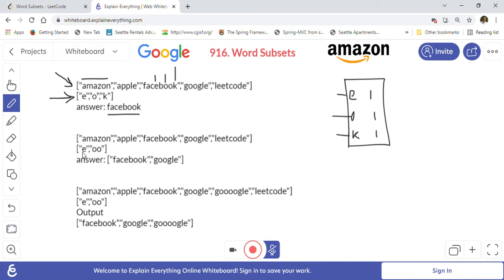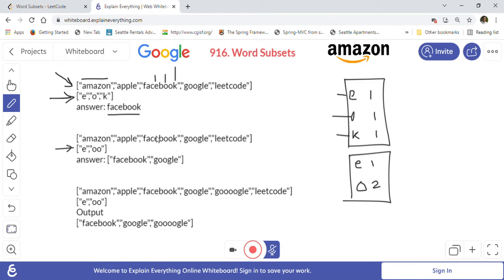So here also, for the second example, again we will create one other array. We will go through each and every word in the second array. So again you will see that E here has a frequency 1 and O here has a frequency 2, as you can see. So again we will go through each and every word and we will make sure that if that word has at least this frequency for every character present, then we will count that in our answer.